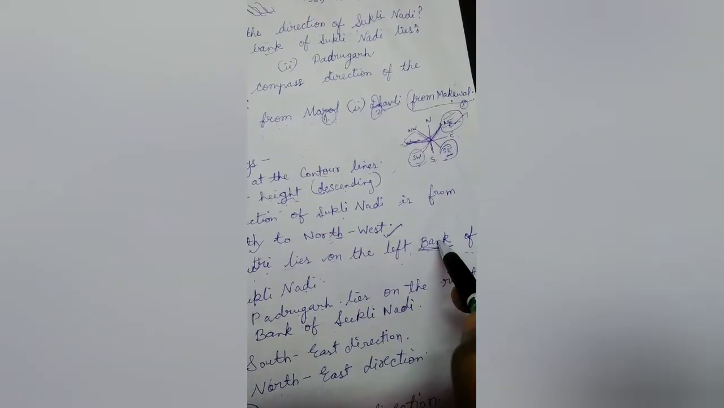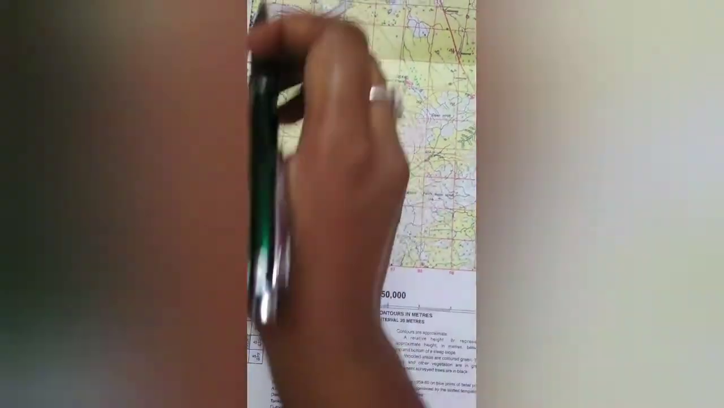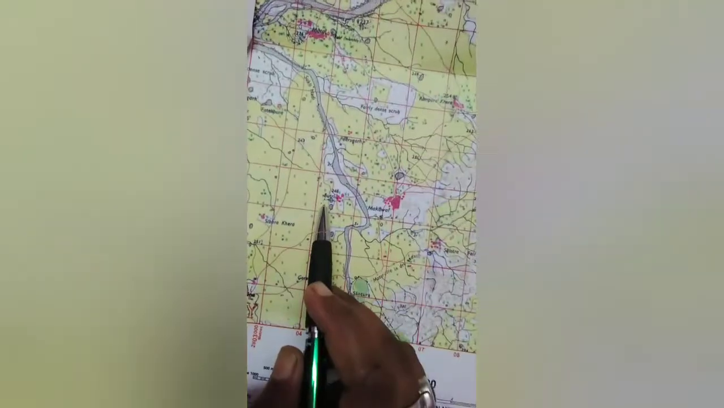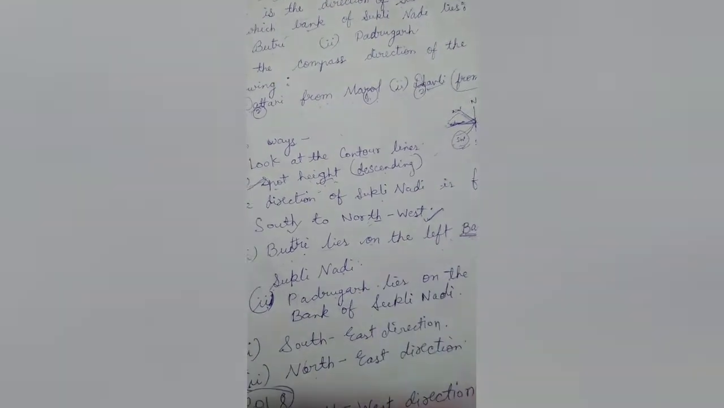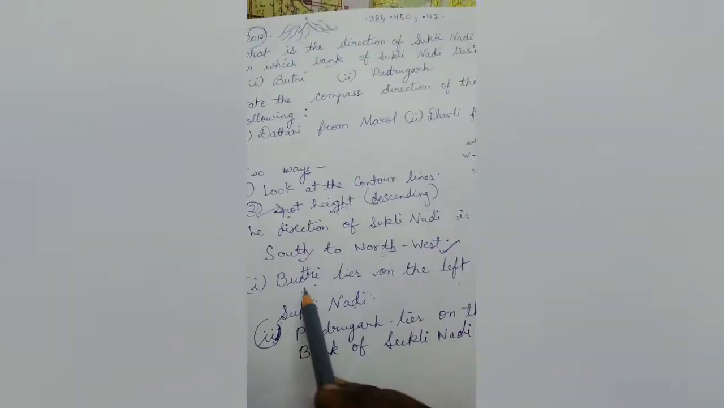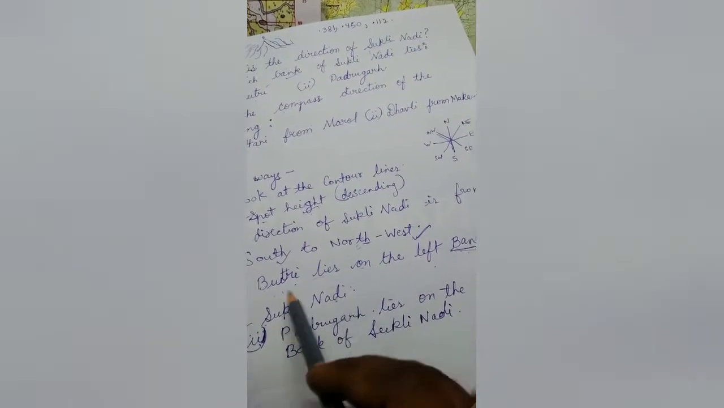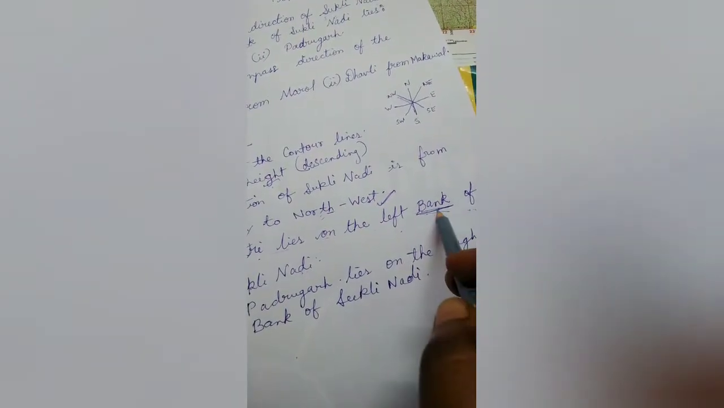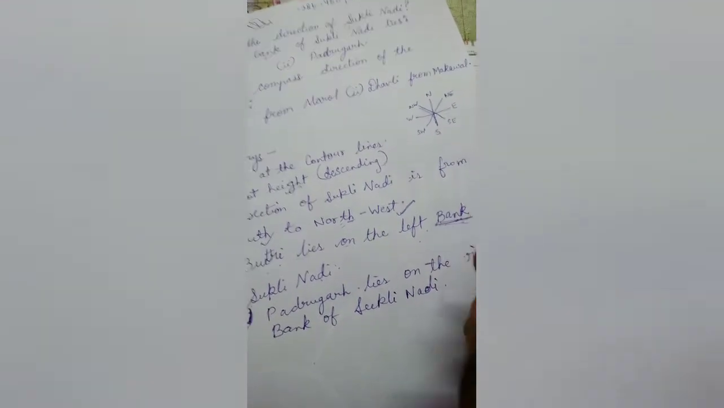So bank you have to mention. This is only for your reference, that you are standing here with the direction of any river. This is your left hand side, this is your right hand side. So Budri is lying over here on the left. So your answer will be Budri lies on the left bank of Sukli Nadi. This you are going to write. This is your answer. Bank you have to write, that is important. You are not going to write left hand side or right hand side. You are going to write left bank.